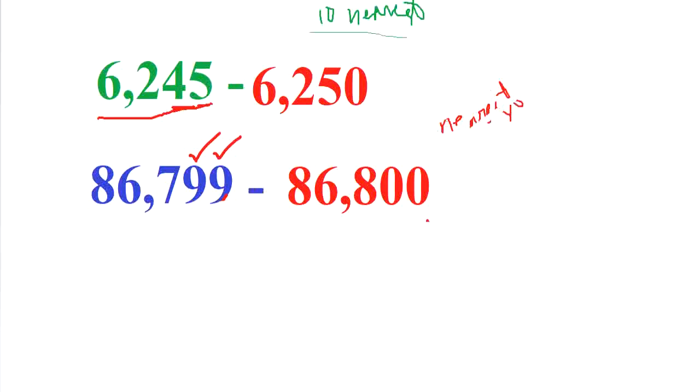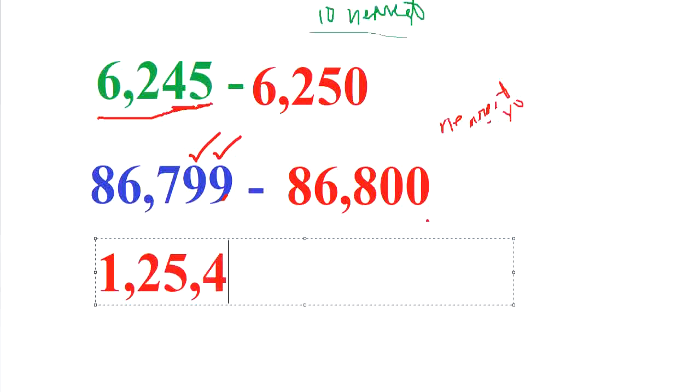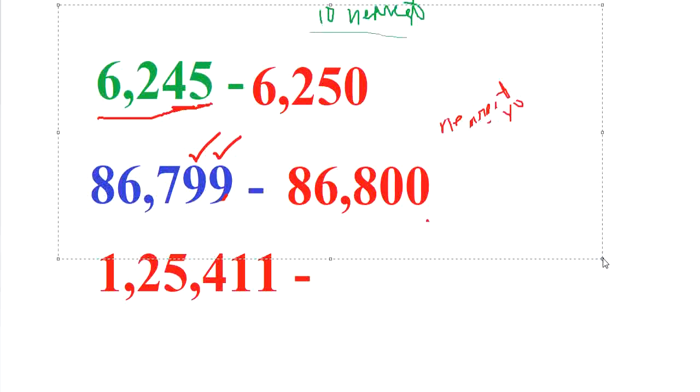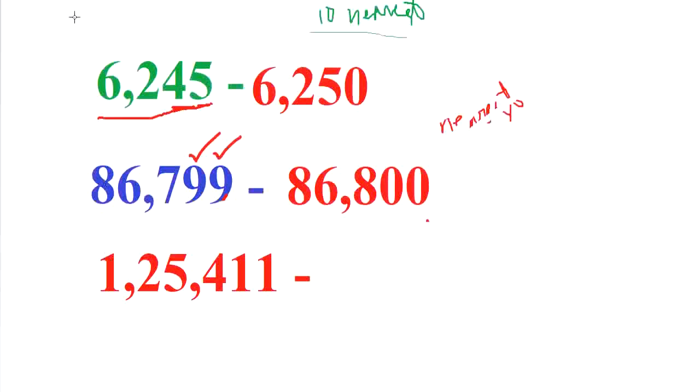Another example, let's take any other example to convert the number into its nearest 10, and that is 1,25,411. This is another number. Okay, let's clear it. Again write 1,25,411. Let's guess what will be its nearest 10.